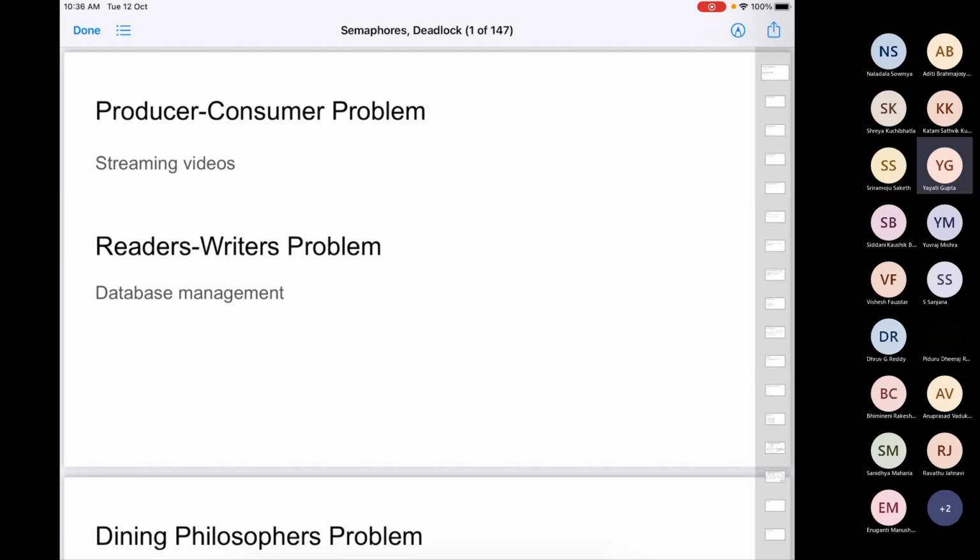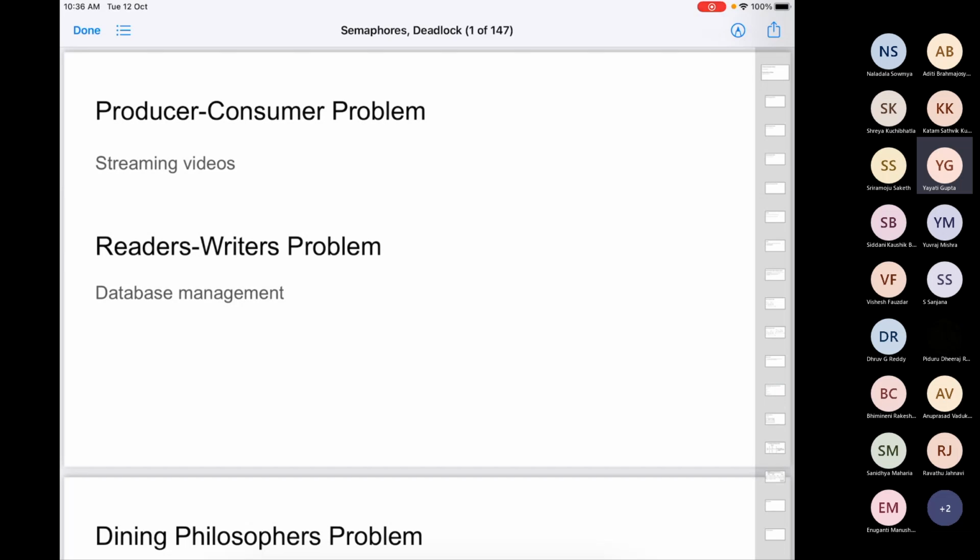So we have talked about solving one toy problem, which is the producer-consumer problem. We have discussed it at length. The idea is there are more such toy problems in synchronization which researchers have tried to solve, so we'll discuss a few of them. These toy problems, although they are the classical problems in synchronization, you'll also see them in real world